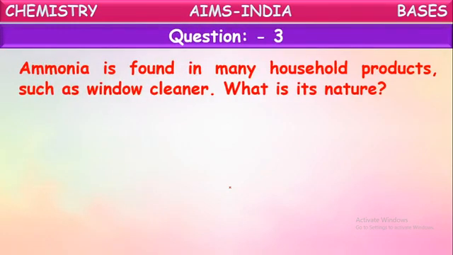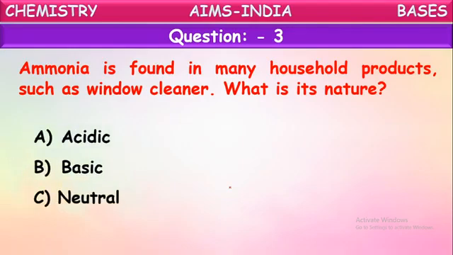Next question. Ammonia is found in many household products such as window cleaner. So what is its nature? Let us see options. Is it acidic or basic or neutral or mixed nature?